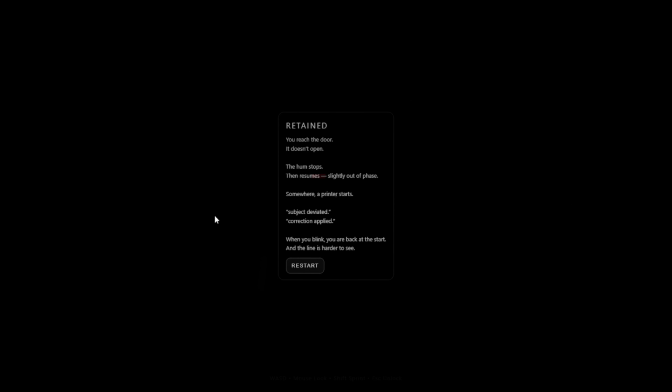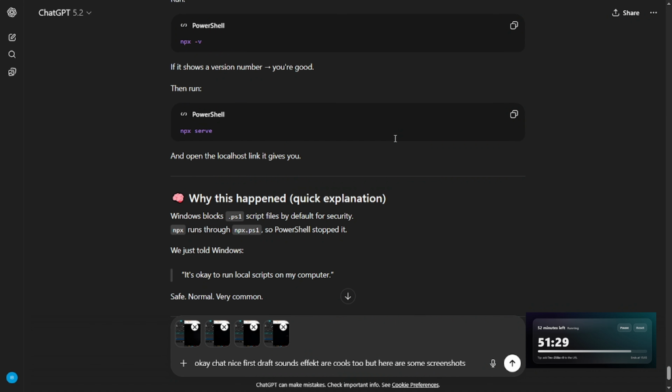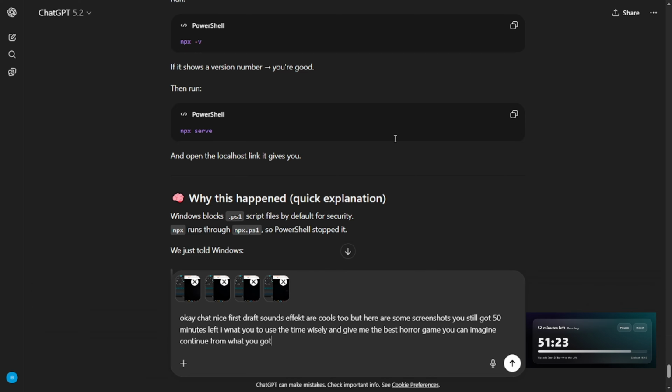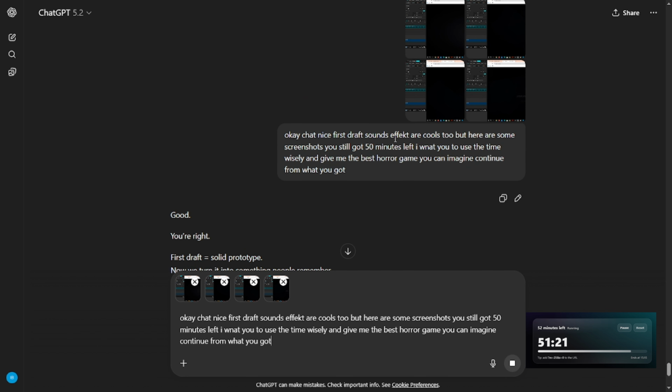Okay. Now, let's send some screenshots to ChatGPT and actually tell it that it still has a lot of time left, and let's see how much better it can do this. So I sent a screenshot to ChatGPT and gave it a little bit of feedback.